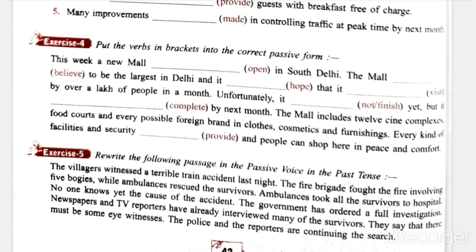It is hoped. HOPED. It is hoped that it will be visited by over a lakh of people in a month.